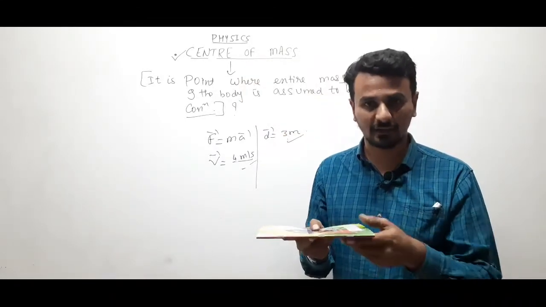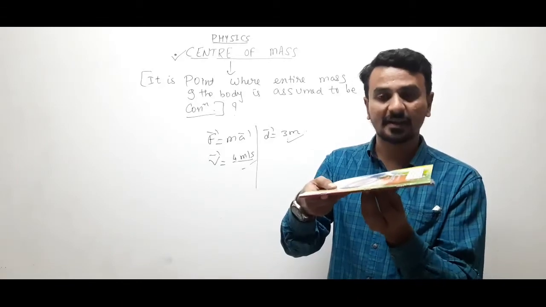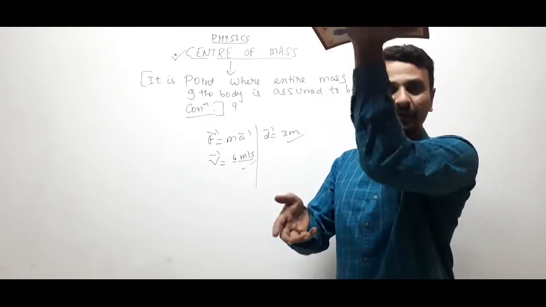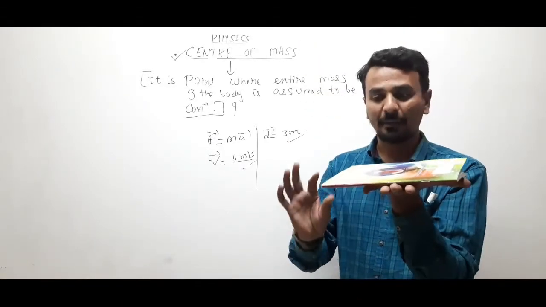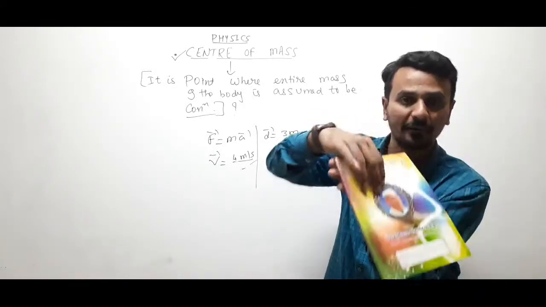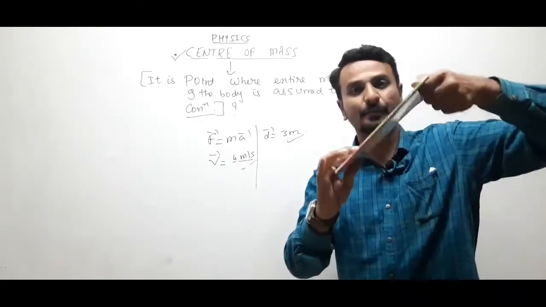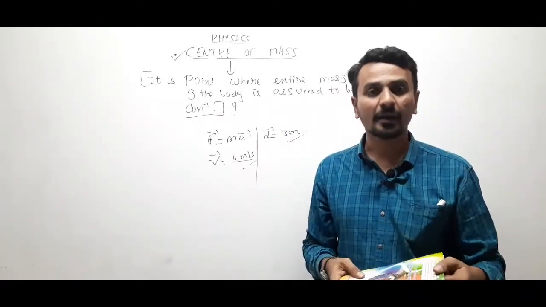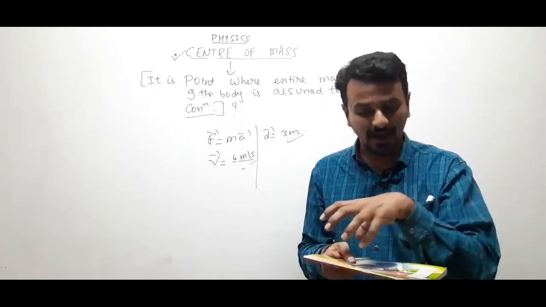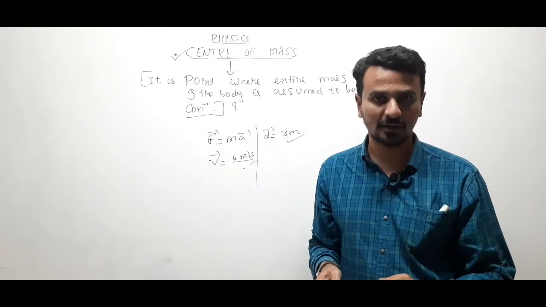Have you noticed this, right? If this is a person, and near the stomach I apply a force, he will remain in equilibrium. What if I apply a force on his head? The body will go this way. If I apply force by holding his legs up, he will go down. Clear? This is because the entire mass of the human body lies near the stomach.